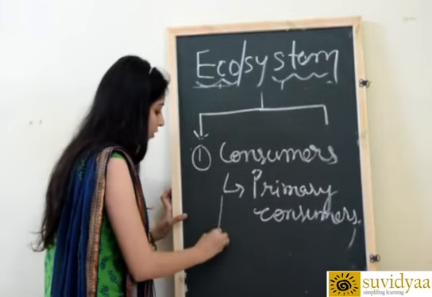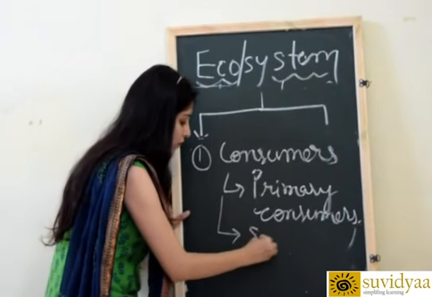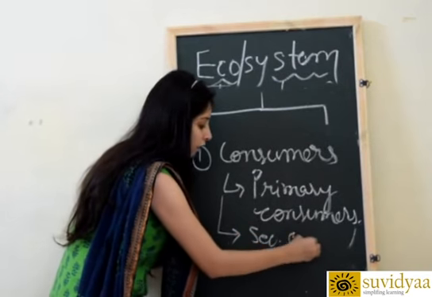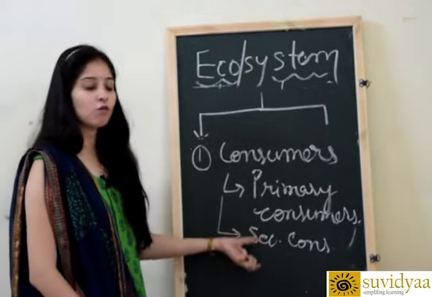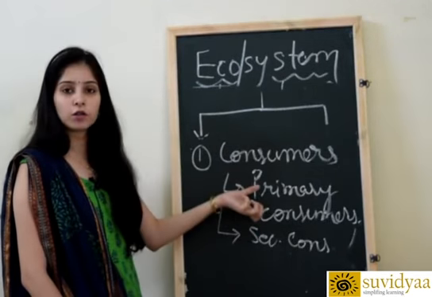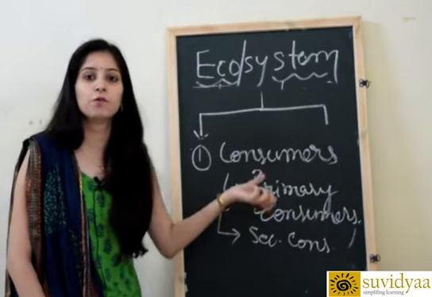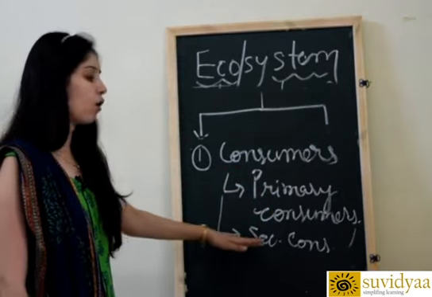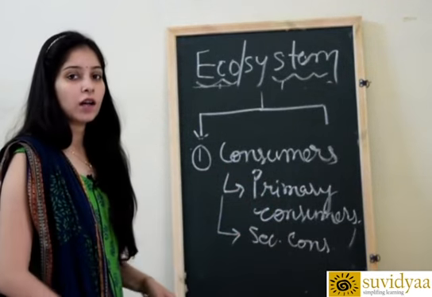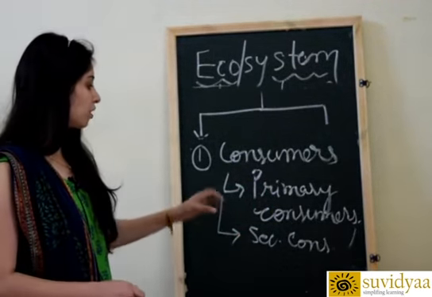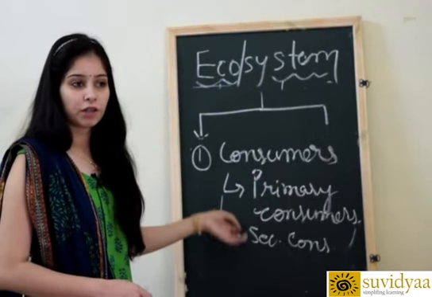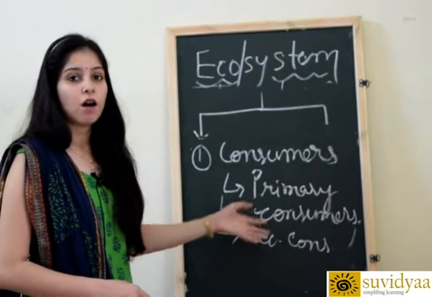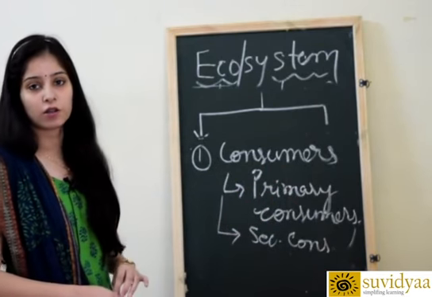Now the second type of consumers is called secondary consumers. Secondary consumers are the animals which eat primary consumers to fulfill their food related needs. For example, we can say tiger and lion are all examples of secondary consumers.